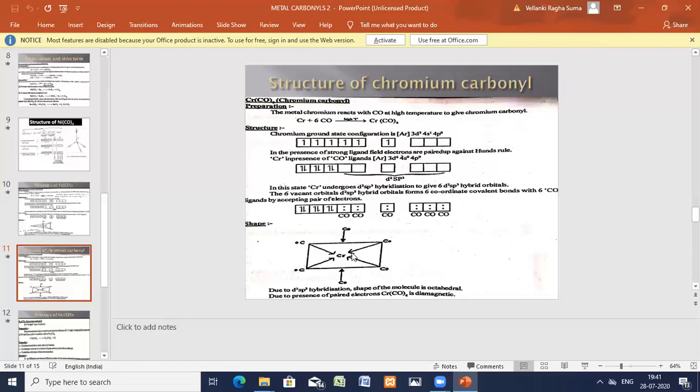Chromium, empty orbitals, 6 carbon monoxide ligands have donated the electrons. Coordinate covalent bonds are formed, 6 coordinate covalent bonds. So therefore octahedral arrangement, no single electrons, paired up electrons, so therefore it is diamagnetic in nature. So we have seen the mononuclear metal carbonyls: nickel tetracarbonyl, iron pentacarbonyl, chromium hexacarbonyl structures.